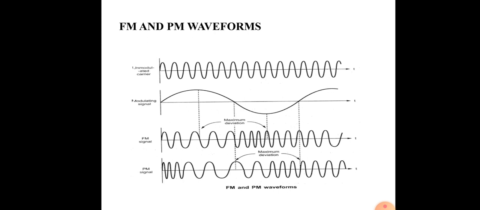Here the FM and PM waveforms are shown in the figure. The first signal is the unmodulated carrier signal. The second one is the modulating signal, in the sense the message signal. The third signal is the FM modulated signal, that means frequency modulated signal, where the frequency is varied in accordance with the message signal, as shown in the figure.